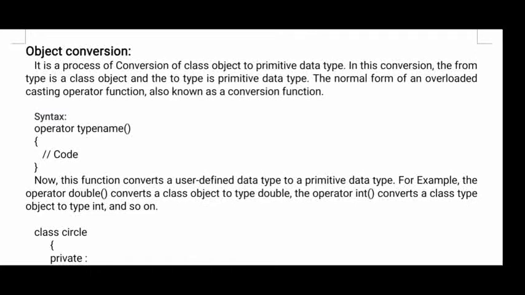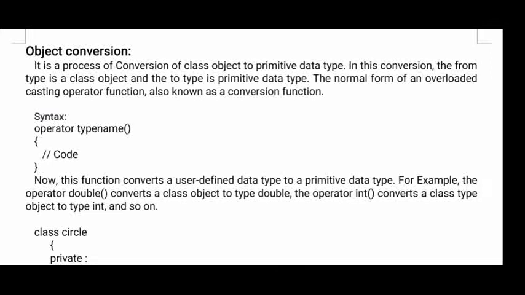Now let us learn about the next topic, that is object conversion. Okay, so what is object conversion? Actually, what is an object? An object is an instance of a class. We'll create an object of a class, and when you create an object, using that object only we will execute all the properties and the methods of a class.